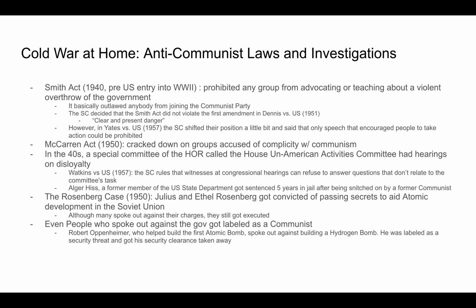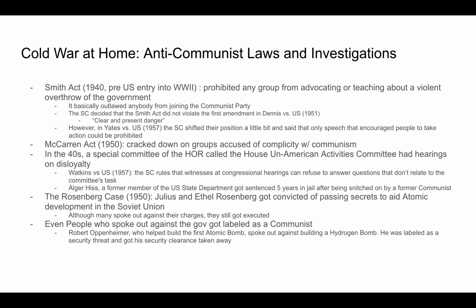However, in Yates versus the United States in 1957, the Supreme Court shifted their position a little bit and said that only speech that encouraged people to take action could be prohibited. The McCarran Act of 1950 cracked down on groups accused of complicity with communism. In the 40s, a special committee of the House of Representatives called the House Un-American Activities Committee had hearings on disloyalty. In Watkins versus the United States in 1957, the Supreme Court ruled that witnesses at a congressional hearing can refuse to answer questions that don't relate to the committee's task.